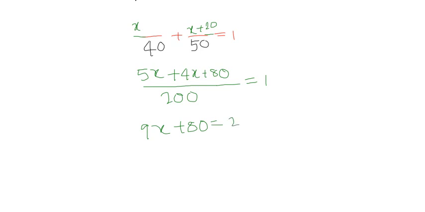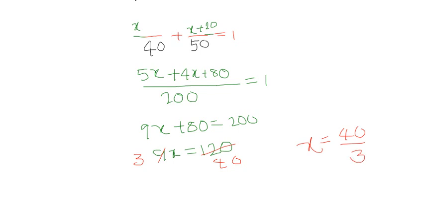Now 9x equal to 200 minus 80 is how much? 120. So if you do cancellation, what will happen? I am dividing by 3. See, 3 3s are 9, 3 4s are 12, and 0 is left. So x equal to 40 by 3. If we convert that into a mixed fraction, what will happen? 40 by 3, you simplify it, you will get 13 1 by 3. That is our answer.